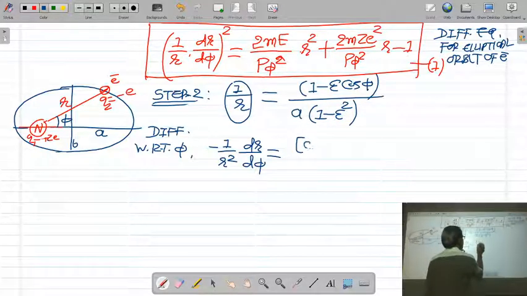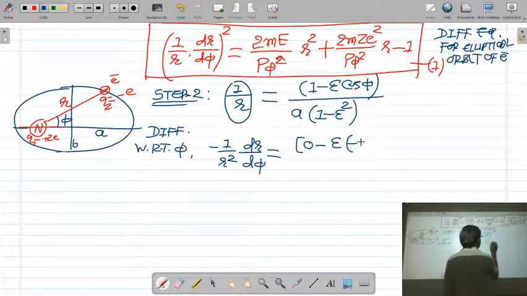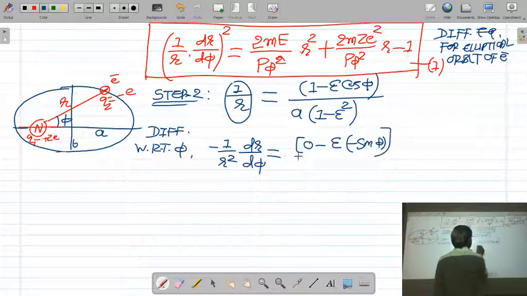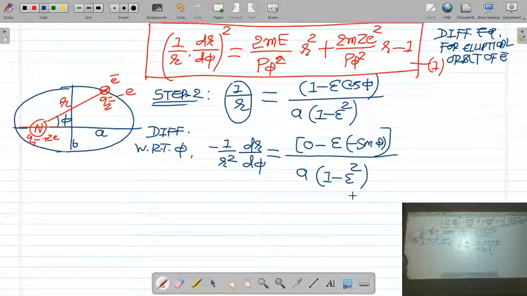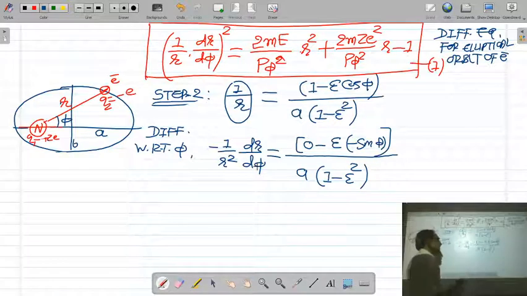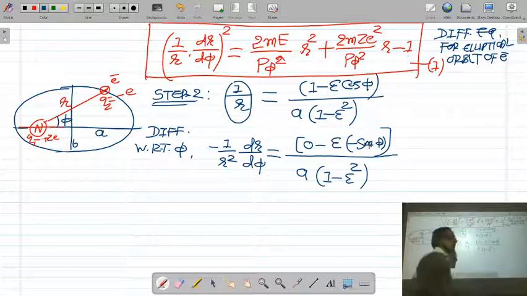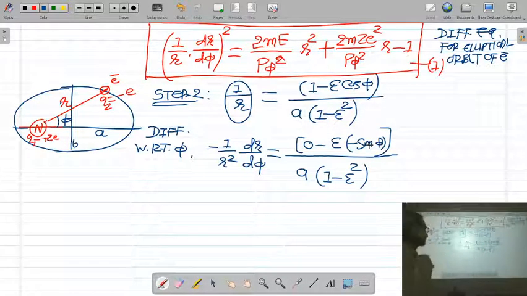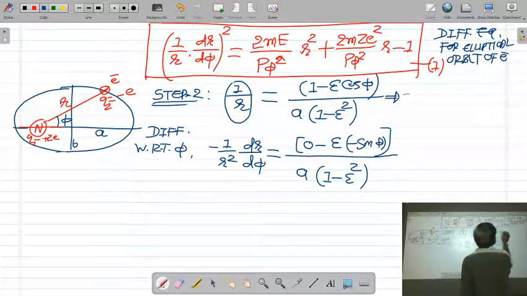Here 1 is a constant, so its derivative is 0, minus epsilon, and the derivative of cos phi is minus sin phi, upon a into 1 minus epsilon square.